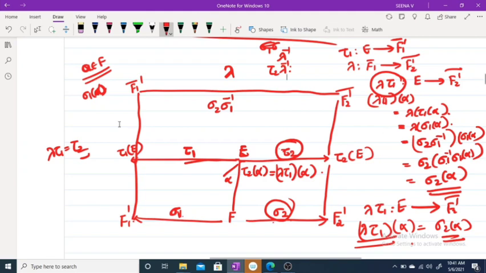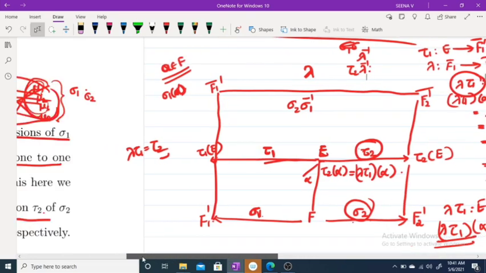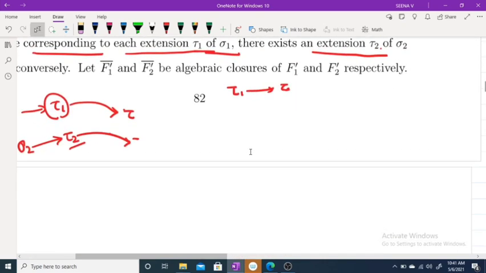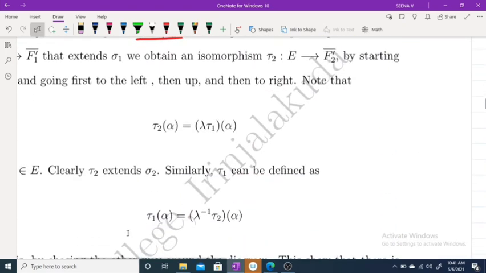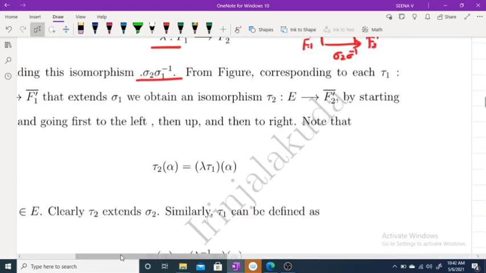Thus corresponding to an extension of sigma 1, we get an extension of sigma 2, and similarly, corresponding to an extension of sigma 2, we get an extension of sigma 1. That means there exists a one-to-one correspondence between extensions of sigma 1 and sigma 2. We'll check the proof in detail.